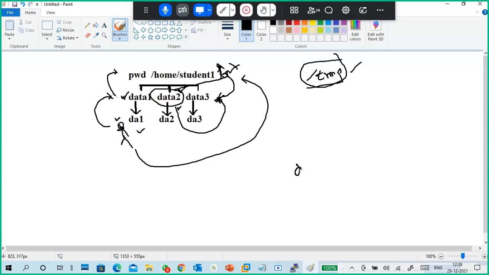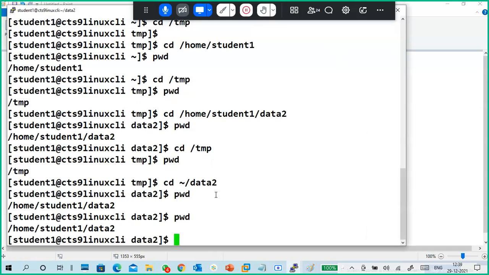So like this. First you are in data 2, so go back one step. Then there is the student 1 directory, and go to data 3. Like this, also we can switch. Go back one step here and go to your data 3. So either two commands or maybe in a single command also we can do it.